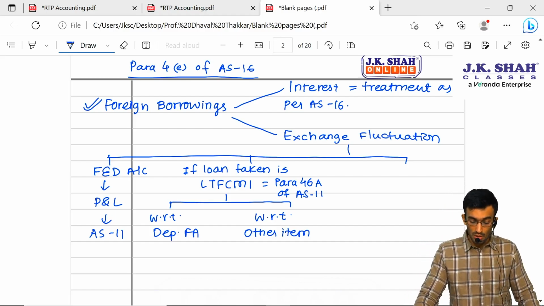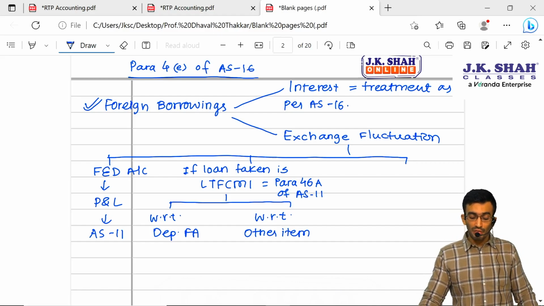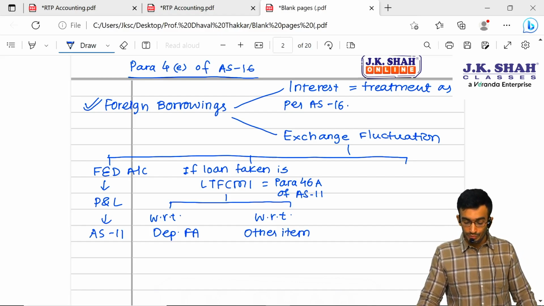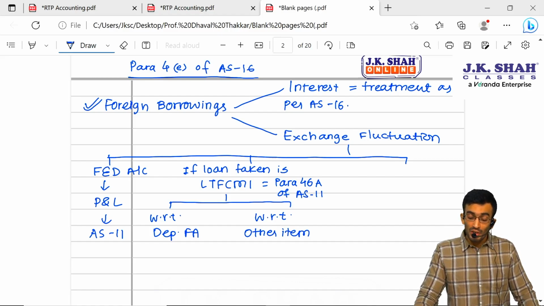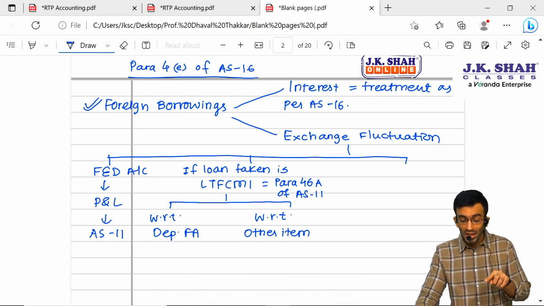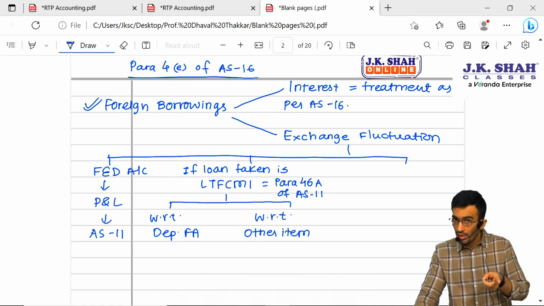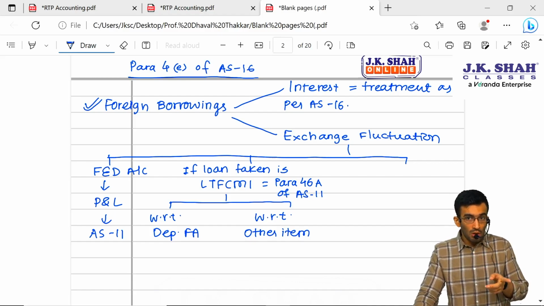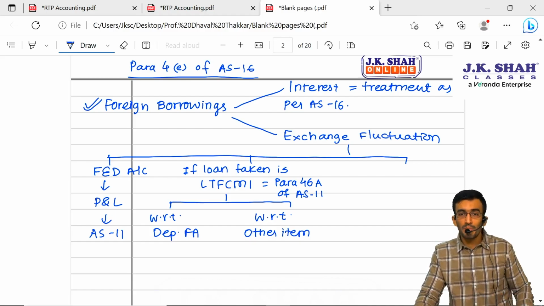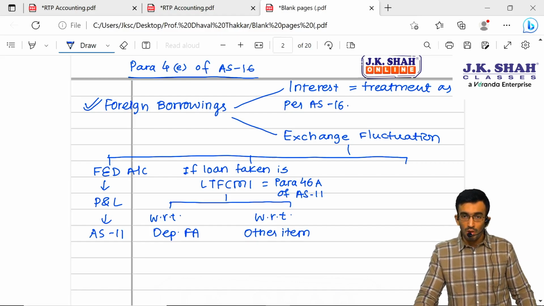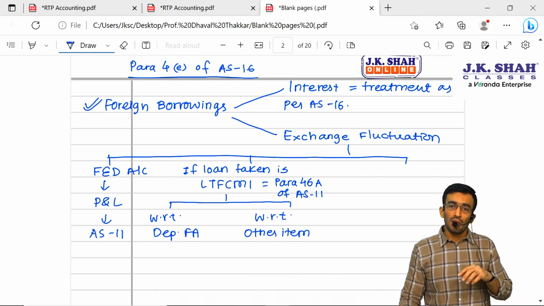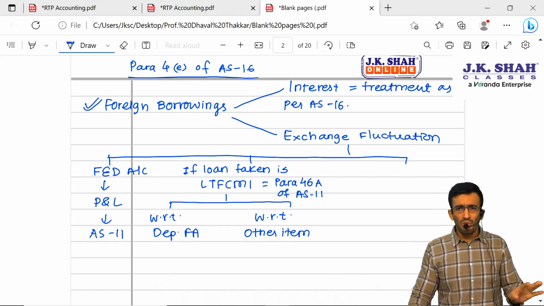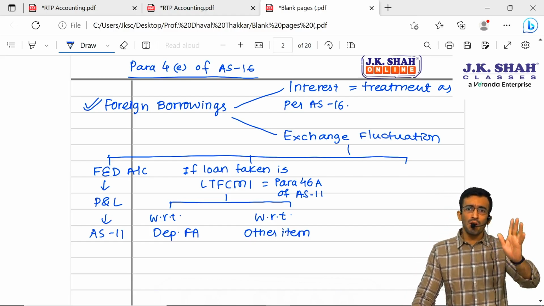So, sir, there are multiple treatments, or I can say multiple options available for this exchange fluctuation. First is nothing but we can transfer this exchange fluctuation straight away to FD account. Then the second option that is available is para 46A. But para 46A can be used only if it is related to a long-term foreign currency monetary item. If it is not a long-term foreign currency monetary item, then you cannot opt for this para 46A. If it is a long-term foreign currency monetary item, and it is related to depreciable fixed asset, then any exchange difference will be added or deducted in the cost or book value of the fixed asset, and the depreciation will be calculated on revised book value.